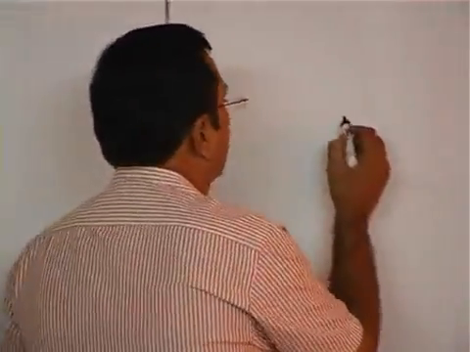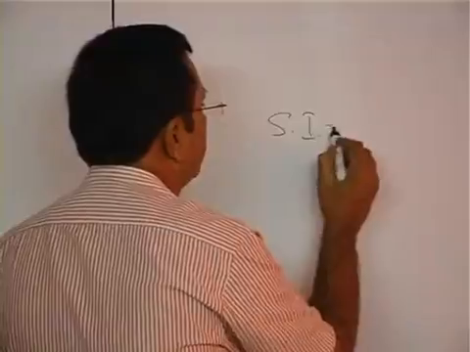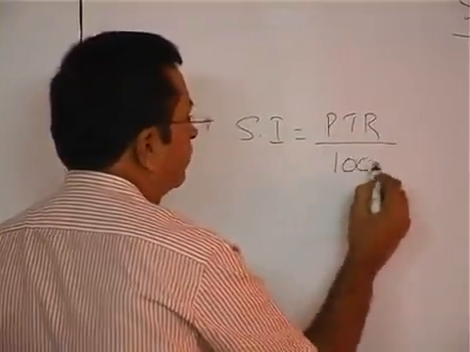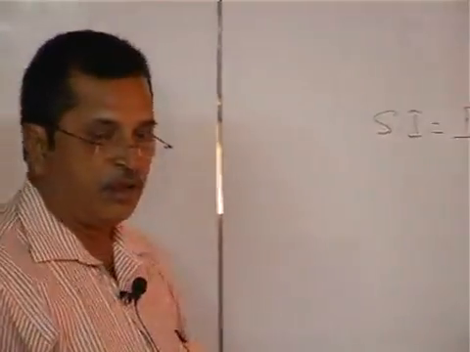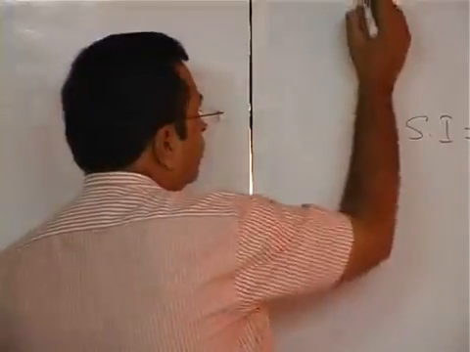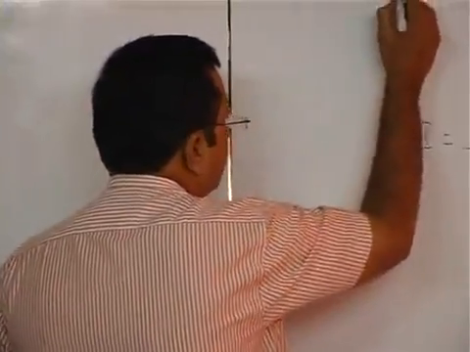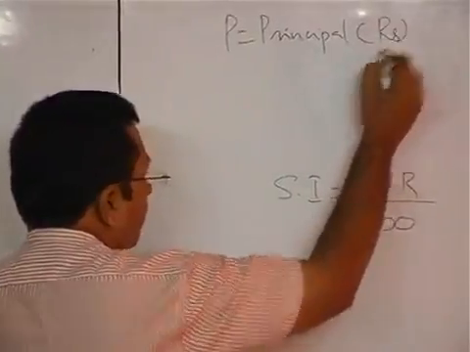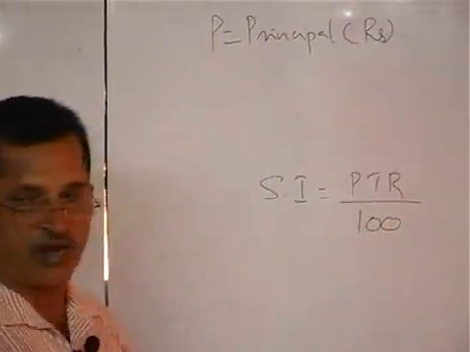We all know that the formula for simple interest is equal to PTR by 100. P is the principal, and you must always take the principal in rupees when using the formula.